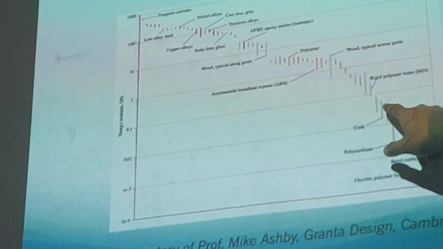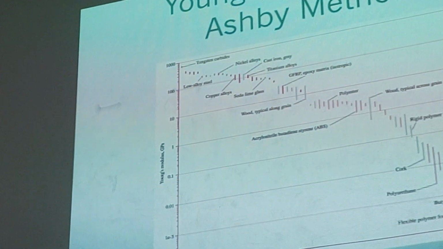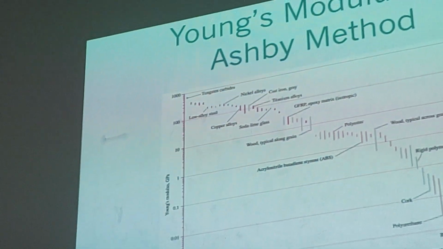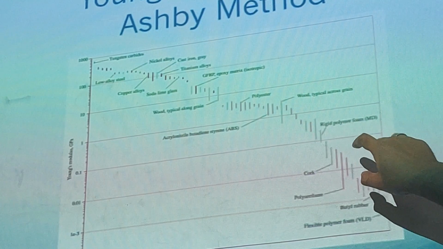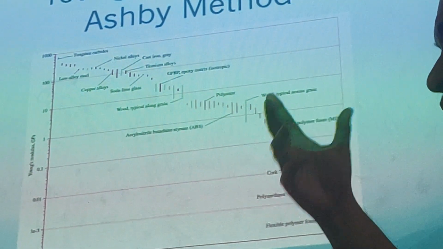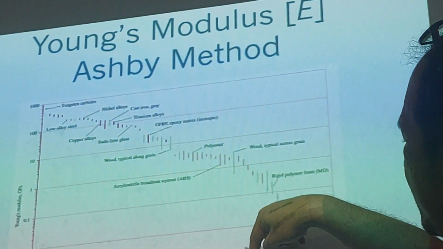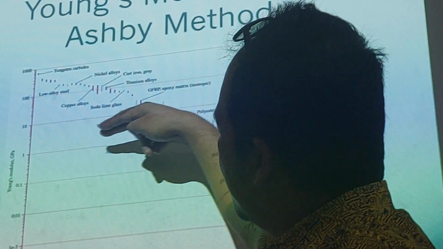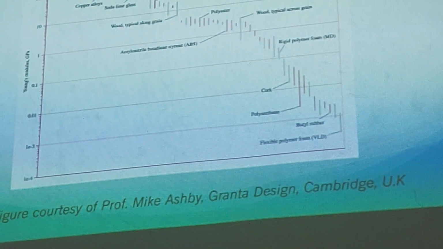Core itu kan busa ya, busa. Ya, kira-kira itu. Gak pernah tahu istilahnya ya. This is rigid polymer. Wood, ya, wood is somewhere in here. Yang semua tulis. Okay.